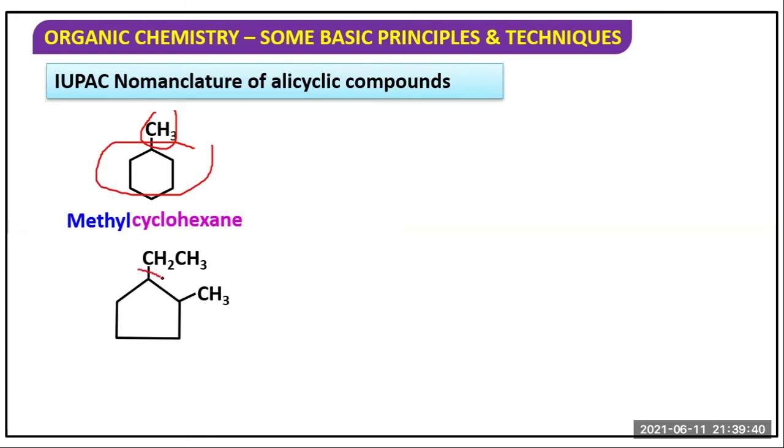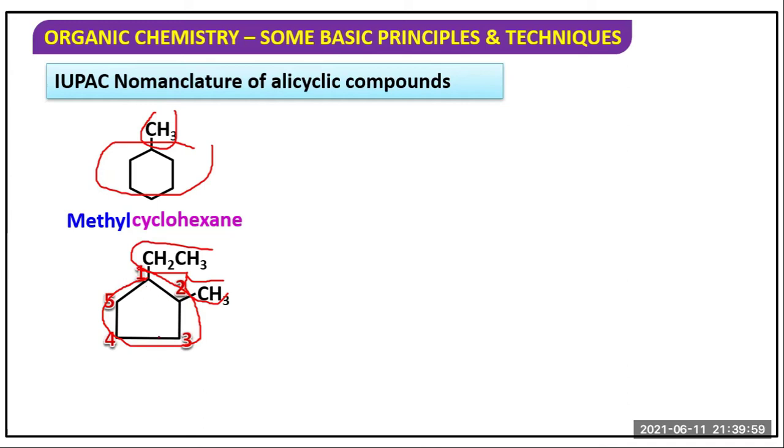Now there is another cyclic compound, and this is ethyl, and this is methyl. Okay. So we should remember 1, 2, 3, 4, 5. So cyclopentane is this.